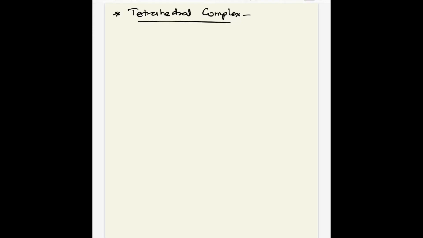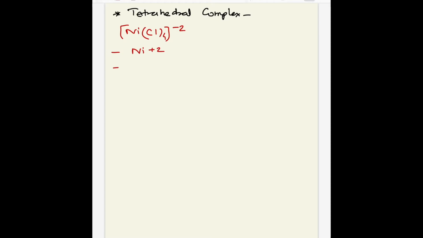Okay, next point is tetrahedral complex. So I'll take an example of a tetrahedral complex, NiCl4, bracket raised to -2. So the central metal atom is nickel and the oxidation state of nickel is +2.